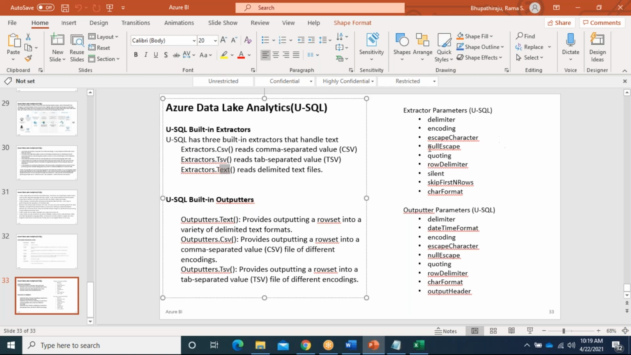Escape character. For example, if it is quoting, how can you remove the quotes? If your data is enclosed in double quotes, they will be removed. Row delimiter is also specific to text only. It won't work for the other CSV and TSV. Like that, silent also I will explain. Mostly we will use the delimiter, quoting, silent, and skip first 10 rows.